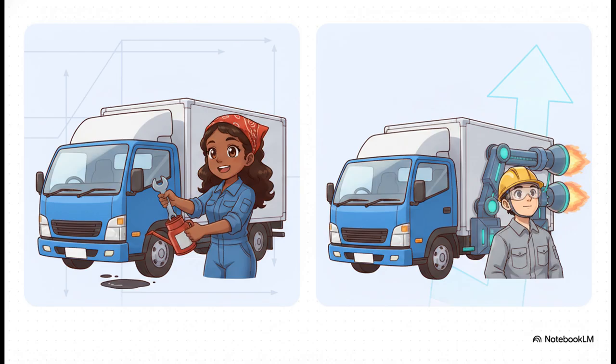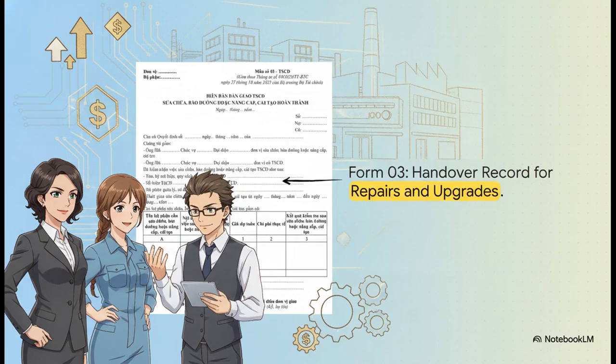However, major upgrades, like, say, installing a brand new robotic arm that drastically increases production capacity, or replacing a massive motor that extends a machine's life by 5 years, those create new future economic value. Therefore, these costs are capitalized. They flow through the work in progress account 241 and ultimately increase the asset's value on the balance sheet in account 211. And of course, there's a form for that.